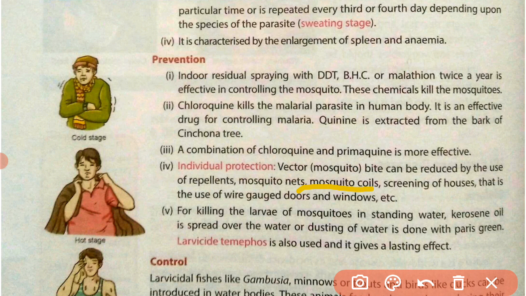Mosquito coils are there that we burn, and the smoke of mosquito coils kills the mosquitoes, and hence it saves ourselves. Now screening of houses means the doors and windows and ventilators must be covered with wire mesh and nets, so that the mosquito will not be able to enter our houses.